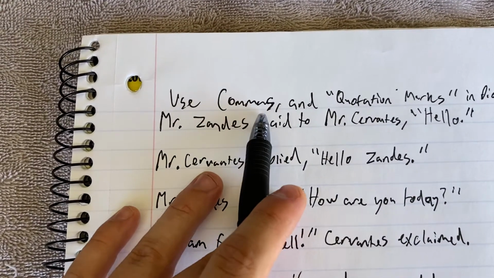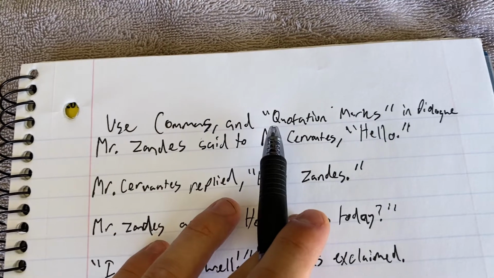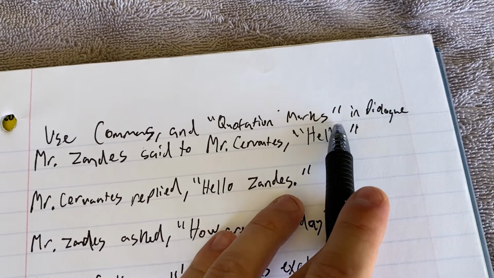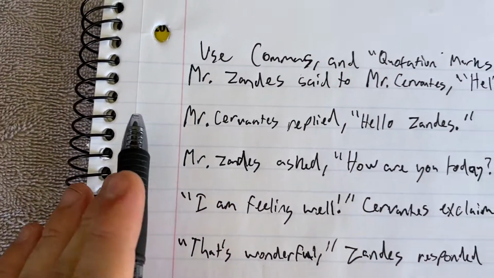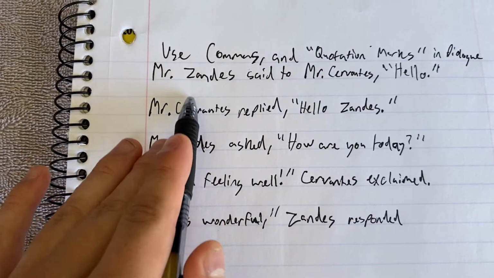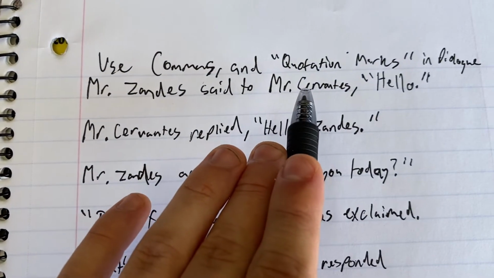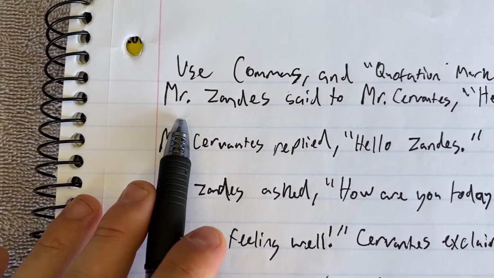I'm going to show you how to use commas and quotation marks in dialogue. And as you see, there's a little comma mark right here after the word commas, and then there's quotation marks around quotation marks. And then it's going to be within dialogue. As you see here, there's a short conversation between I, Mr. Zandis, and Mr. Cervantes. Now let's look at the first line here.